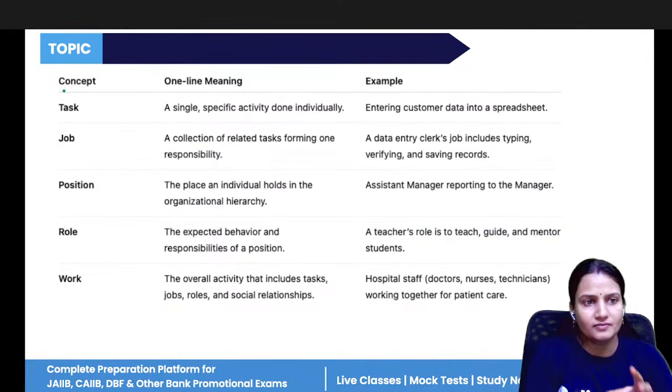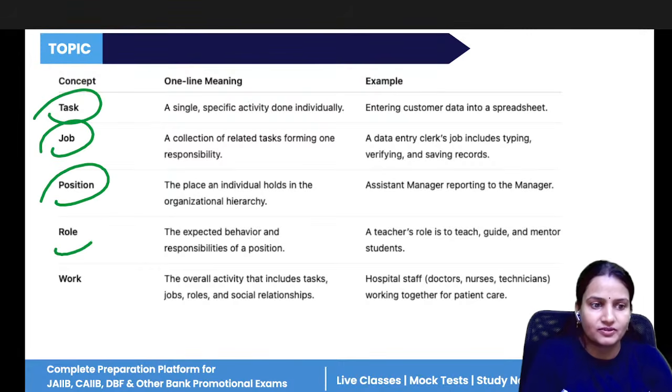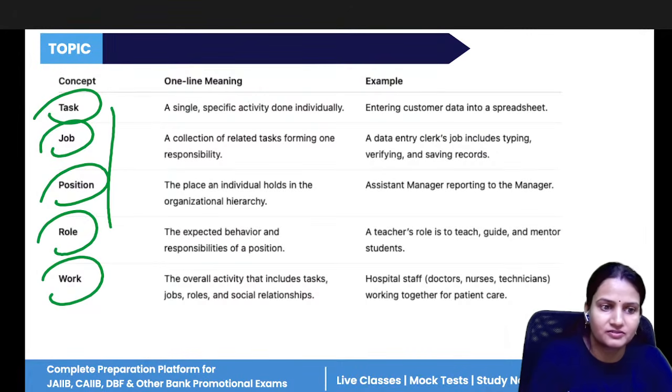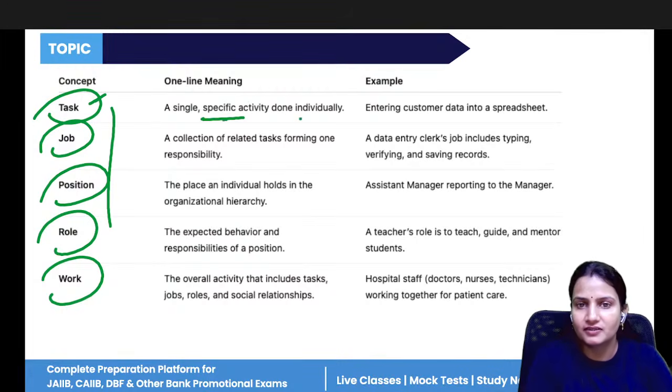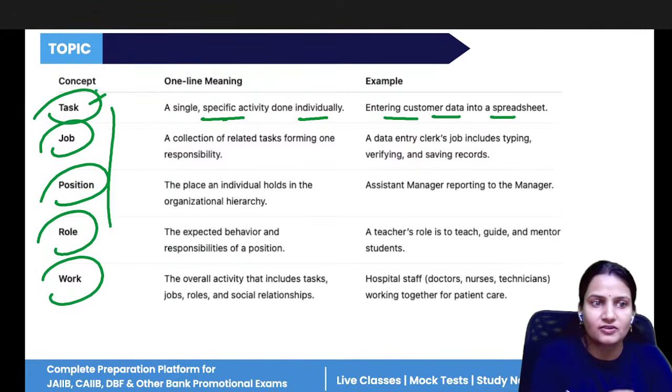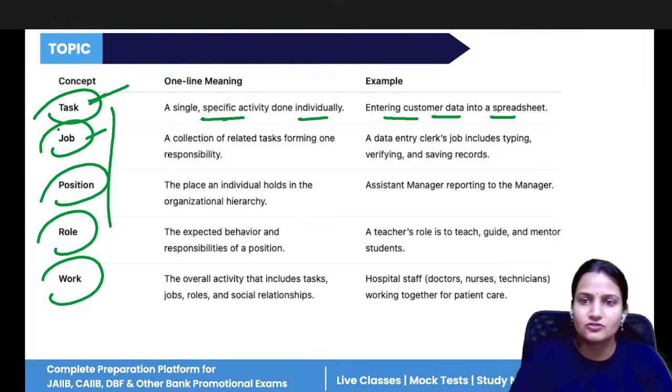Next. All right, so different terms. All the terms seem to be the same, but there's a thin line of difference between all these terms. Task means a specific activity that you are doing. Like I have given you the task: you have to enter the customer data into a spreadsheet. That is the task.